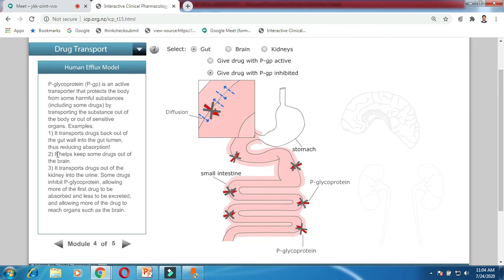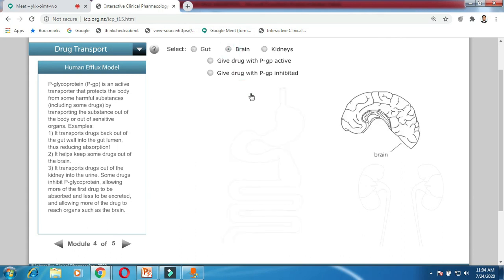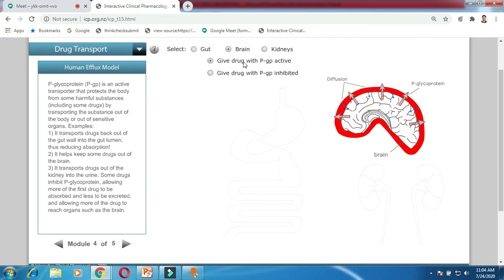Now we will look at the second example. It helps to keep some drugs out of the brain. Now we will consider the case of the brain. What happens in the brain? If you give a drug with PGP active, what will happen? Look at the animation.